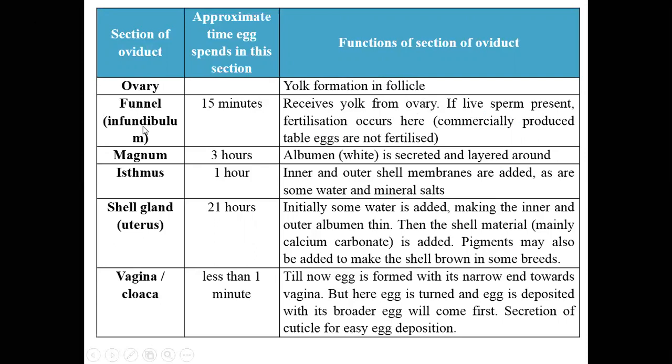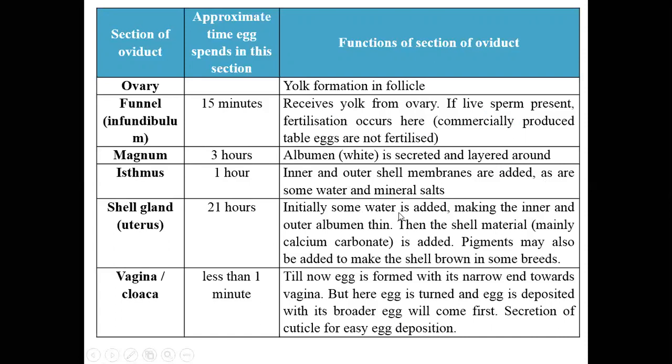So after the infundibulum, it goes to the magnum, where it remains for 3 hours. Albumin is secreted and layered around the yolk. Then after the magnum, it goes to the isthmus. Here it will remain for 1 hour. Inner and outer shell membranes are added, and some water and mineral salts are also added. Then the egg goes to the shell gland, also called the uterus. Here it remains for almost 21 hours, the longest period.